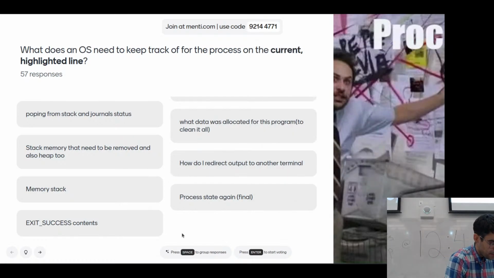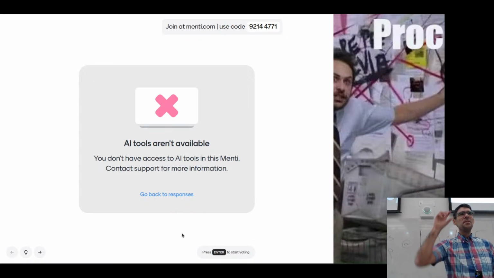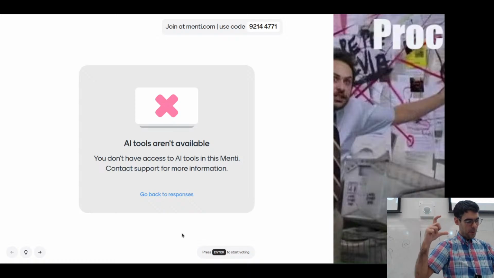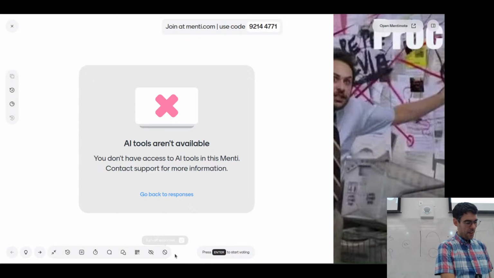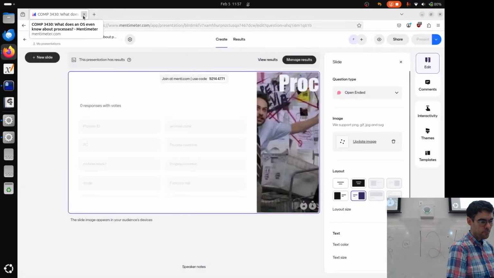Thank you all for participating in that. AI tools are not available. When I was making this, there was this nice shiny button that said, request access to use this AI tool to auto summarize all the responses and auto group them. So I clicked the button to request access, and then I saw it here, and I'm like, awesome, I can try to use this in class today, and apparently not. No, I can't. Okay, thank you all for participating in this Mentimeter.